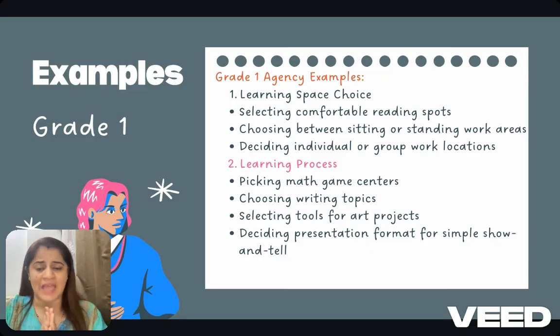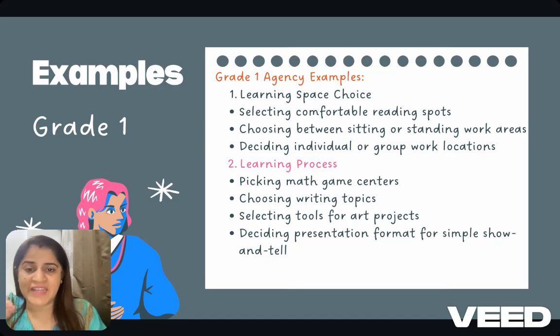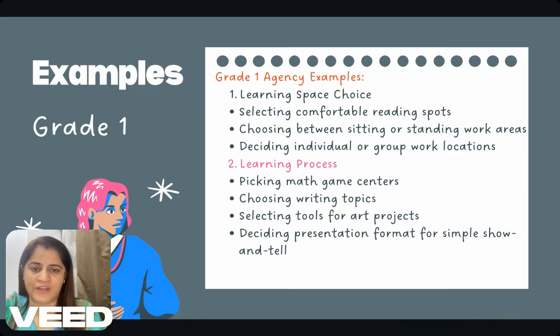So here are a few examples for each grade level, from grade 1 to grade 5, that I've listed, and there are various strategies which you can go through, which will help you to facilitate students' agency in your classrooms. This is for grade 1, how agency will look in your classroom through the learning process.